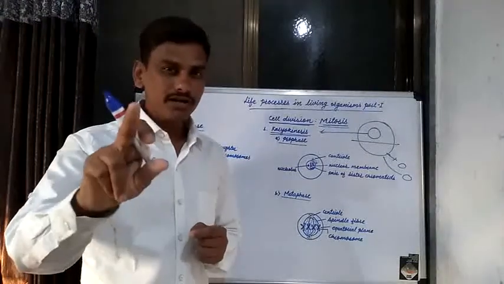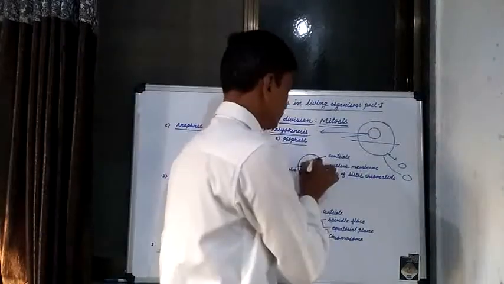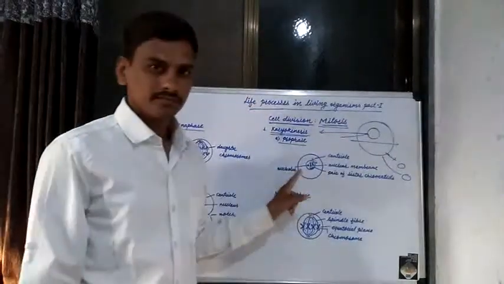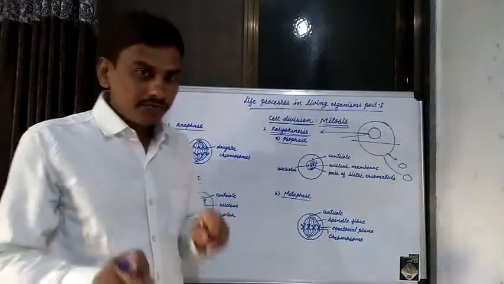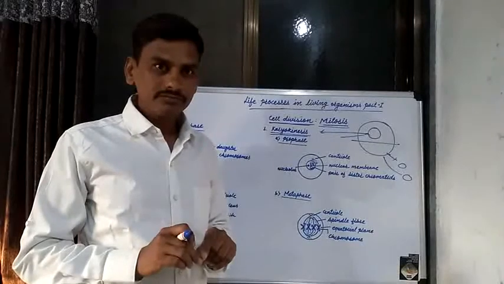The most important cell organelle present in the cell is the nucleus. Division of the nucleus is karyokinesis.